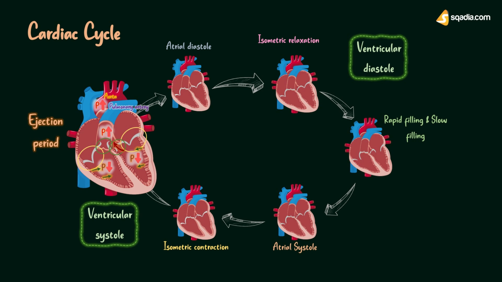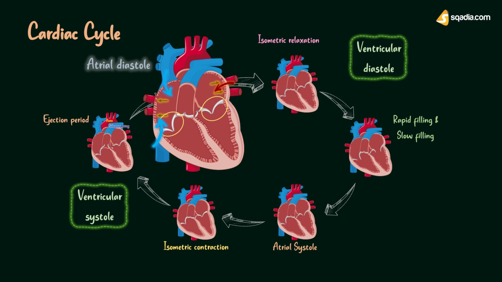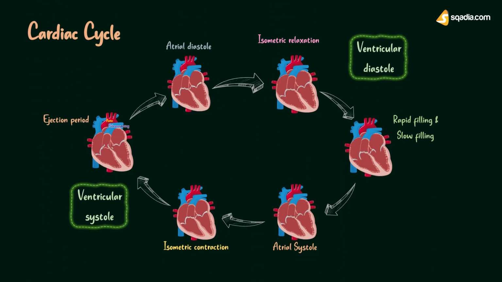Here ventricles contract and the blood is ejected rapidly to the pulmonary trunk from the right ventricle and simultaneously to the aortic trunk from the left ventricle. So once this blood is supplied, the deoxygenated blood from body and oxygenated blood from lungs again enters the heart via the same route as described earlier, again entering the phase of atrial diastole, and so the whole cycle continues. The healthy heart beats around 60 to 100 times per minute. Any interruption in this cycle can lead to serious heart-related problems. So this was all about cardiac cycle.